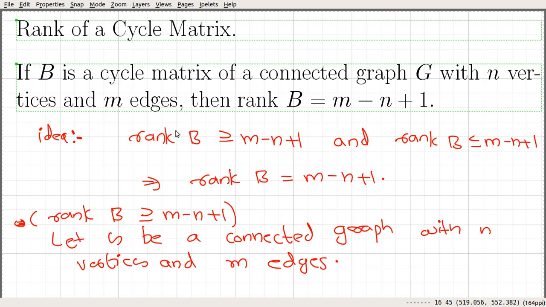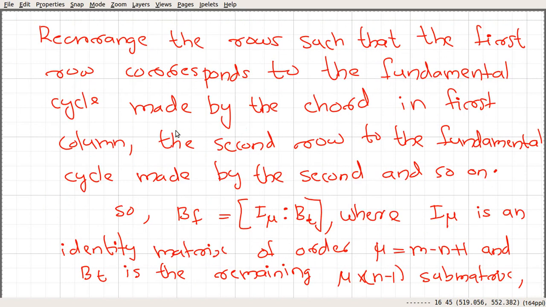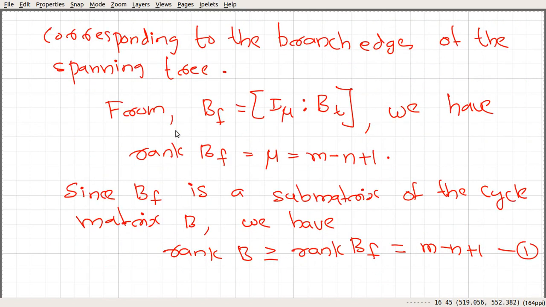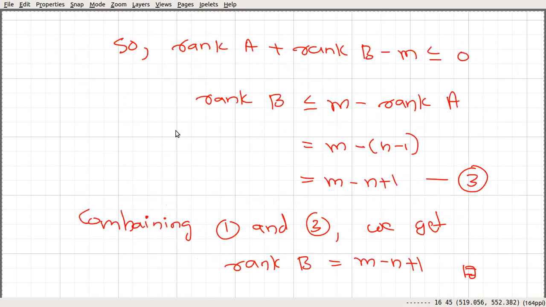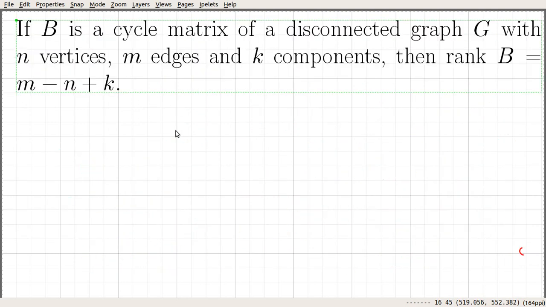Let's see what is going to happen if the graph is a disconnected one. So we are going to generalize this to disconnected graphs also, and that is going to be a corollary for the statement that we proved. The statement reads as follows: if B is a cycle matrix of a disconnected graph with n vertices, m edges and k components, then the rank of B is equal to m minus n plus k.